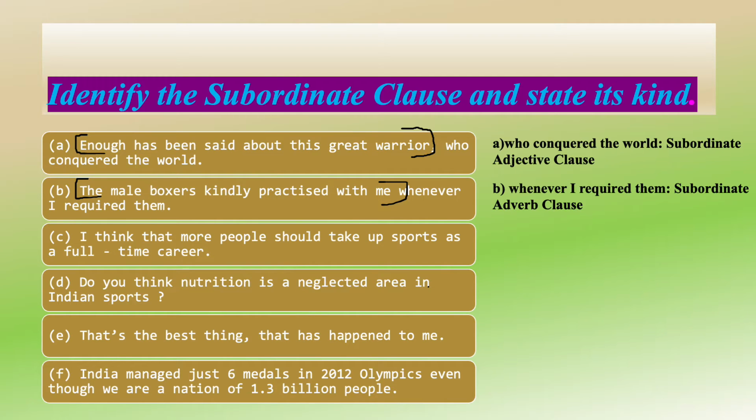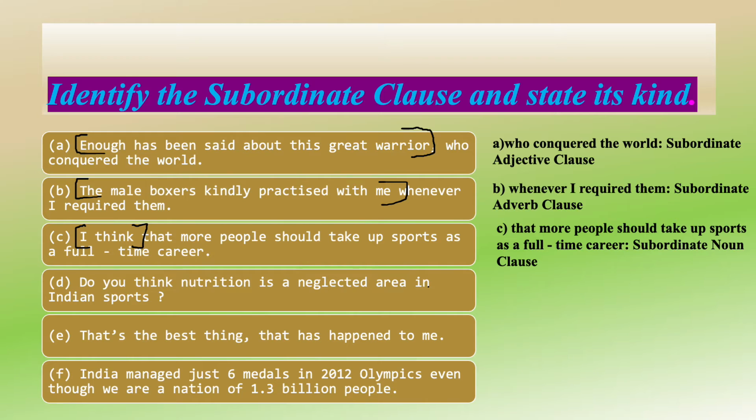The third one: I think that more people should take up sports as a full-time career. I think would be the main clause. I think what? As I told you, the tip in here, we have to ask the question what. I think what? That more people should take up sports. So it is asking the question what and we are getting an answer to it. So it is subordinate noun clause.